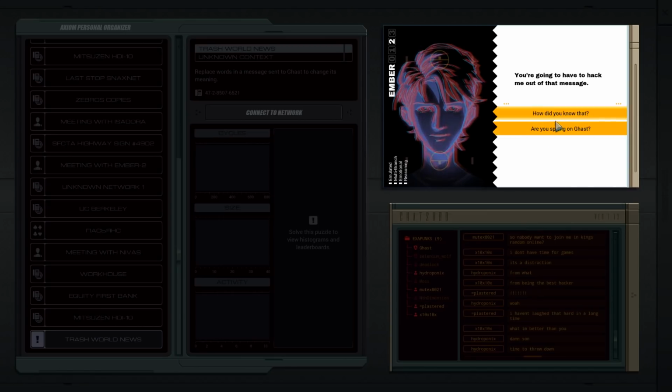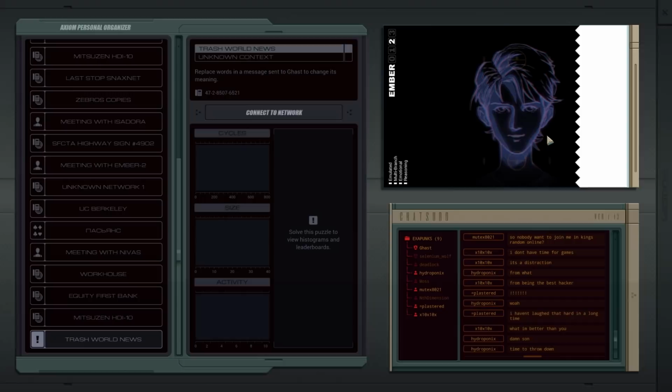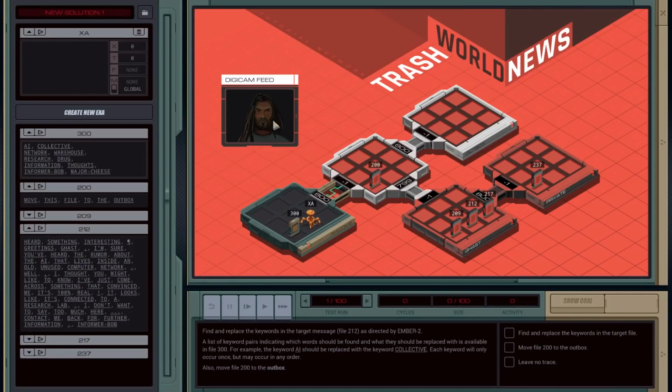Well, this is flattering. Someone found a bunch of my network nodes and sent a tip to Ghast. Too bad I can't have people knowing about me. You're gonna have to hack me out of that message. Are you spying on Ghast? I live on computer networks. Sometimes I see things go by. That's all. Sure. Oh, there he is. Look, he's watching his webcam. Clearly hasn't been one of those smart hackers that covers his webcam with tape.